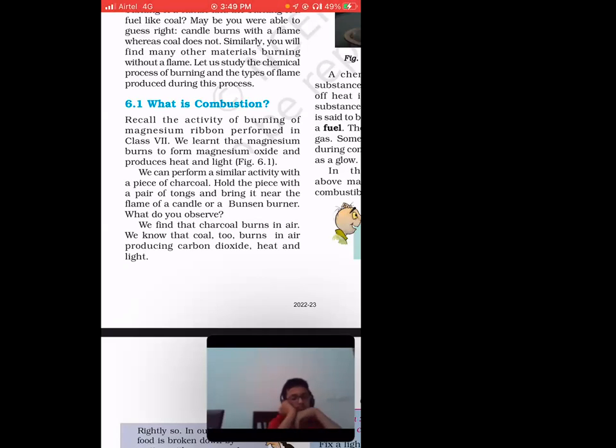Hold a piece of charcoal with a pair of tongs and bring it near the flame of a candle or the Bunsen burner. What do you observe? Tongs are like the ones your mom uses to make chapati. When you bring it near the flame, it will first burn, and it will also produce heat and light.